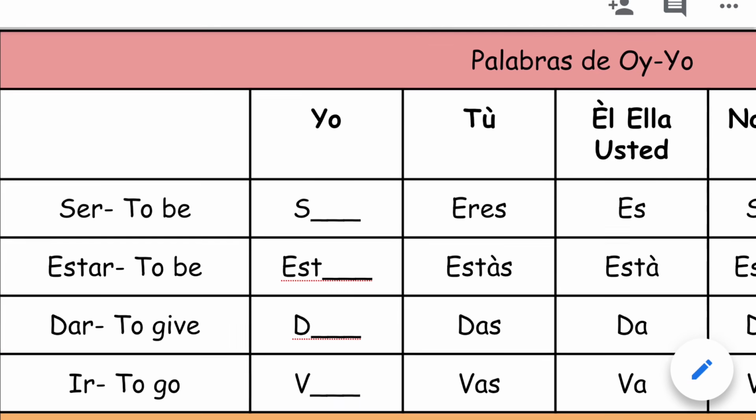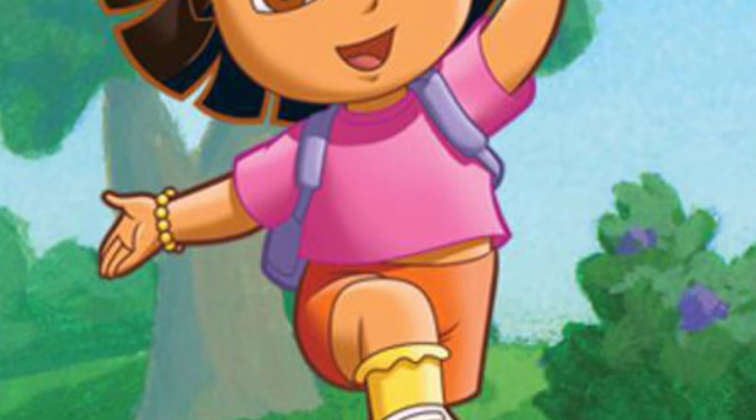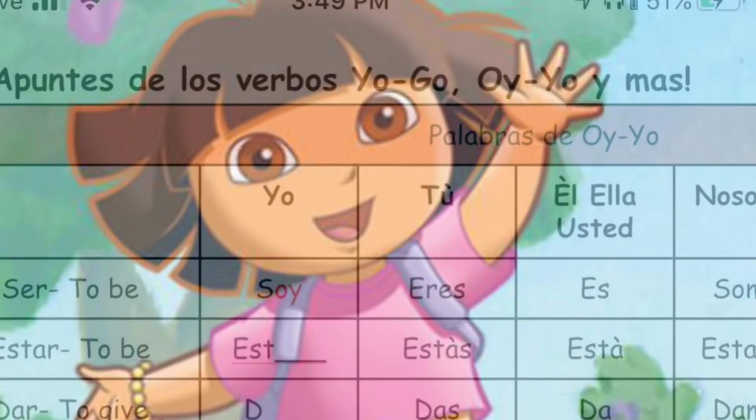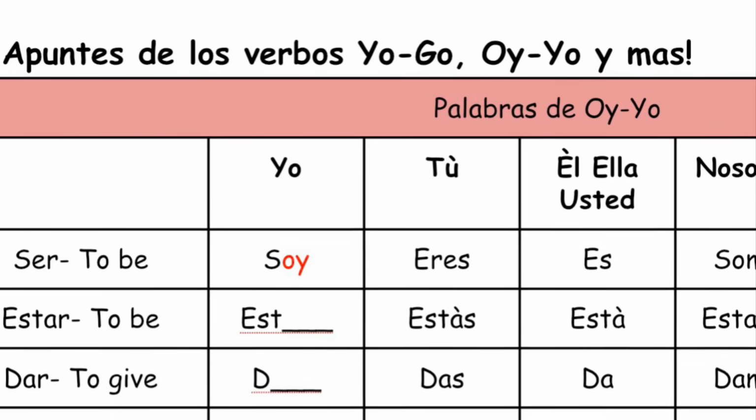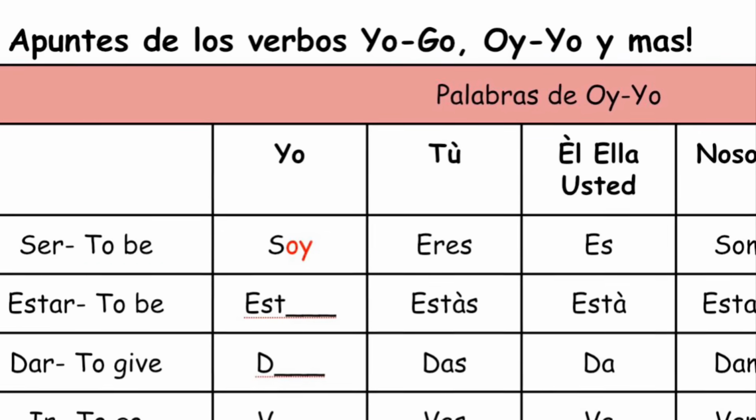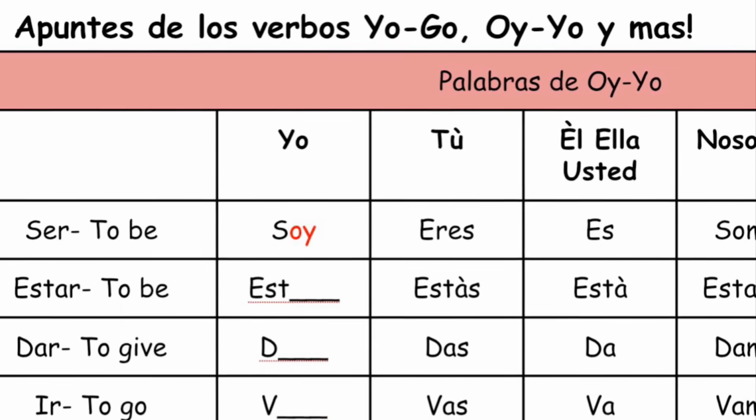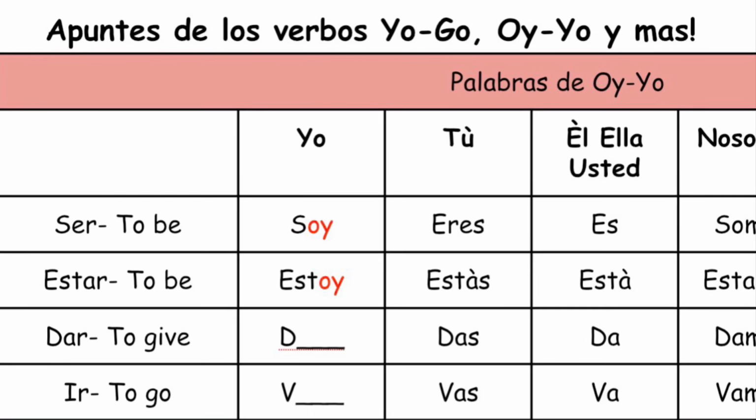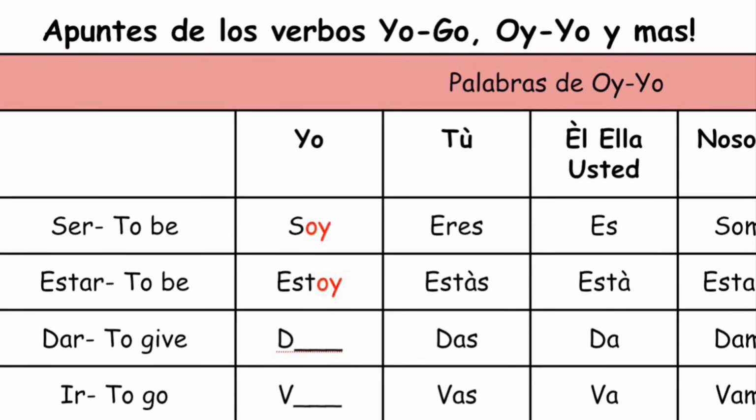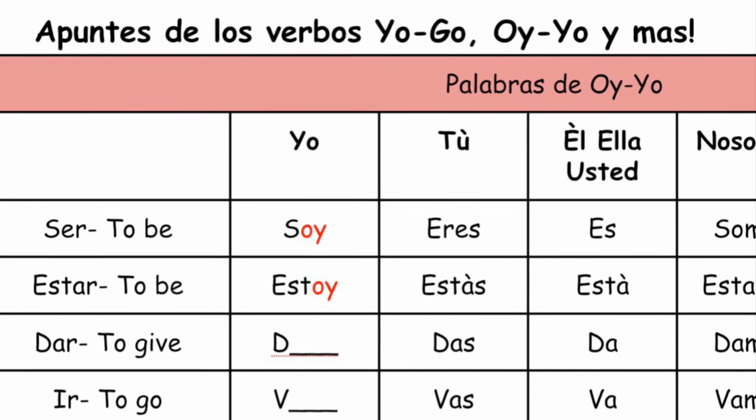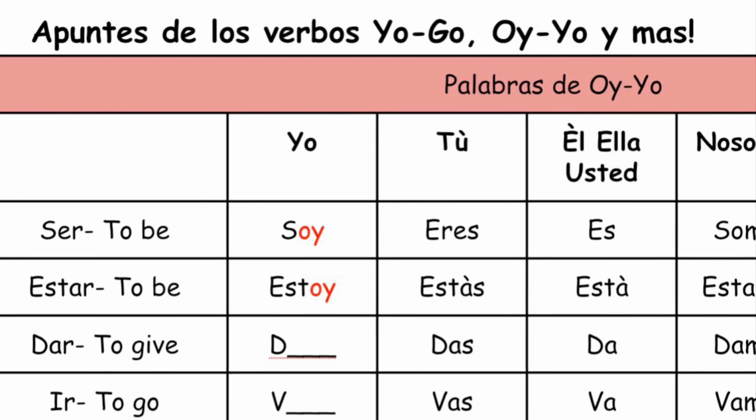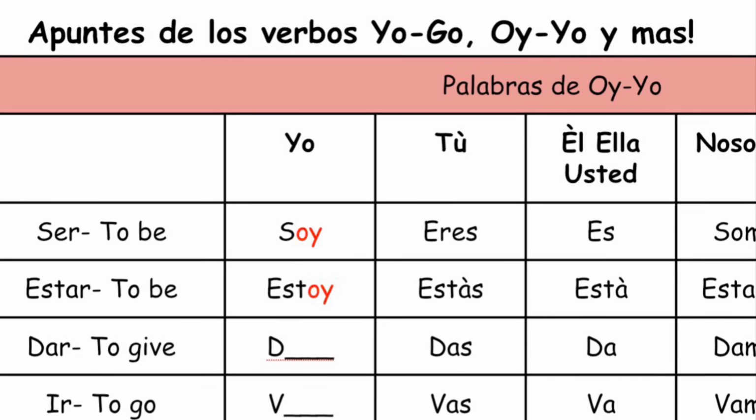Do you know what ser conjugates to in the yo form? Good! Ser conjugates to soy in the yo form. What about estar? That's right, it conjugates to estoy. Do you see why we call them the oi-yo verbs? In the yo form, we change the o into a oi.